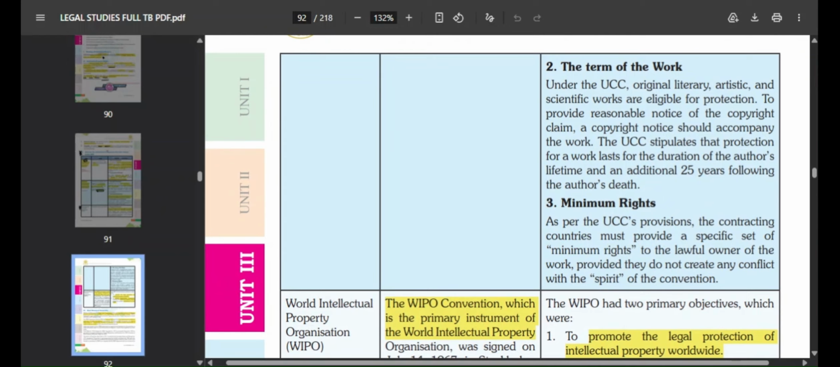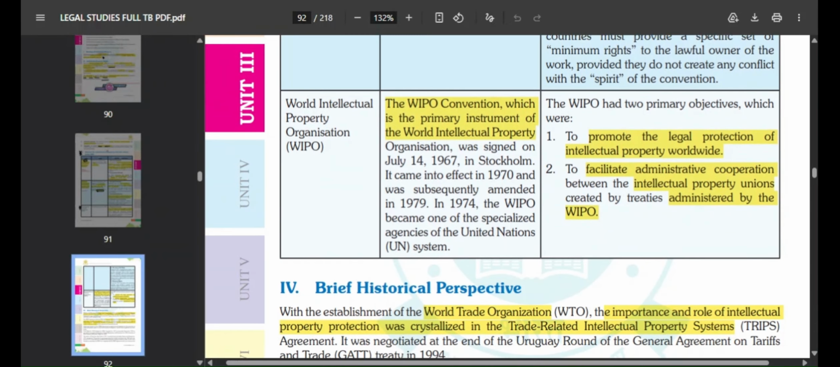Okay. Third is minimum rights. As per UCC's provisions, the contracting countries must provide a specific set of minimum rights to the lawful owner of the work, provided that it does not create any conflict with the spirit of the convention. Okay, minimum rights have to be given to the owner. Okay. Then last you have World Intellectual Property Organization, WIPO.